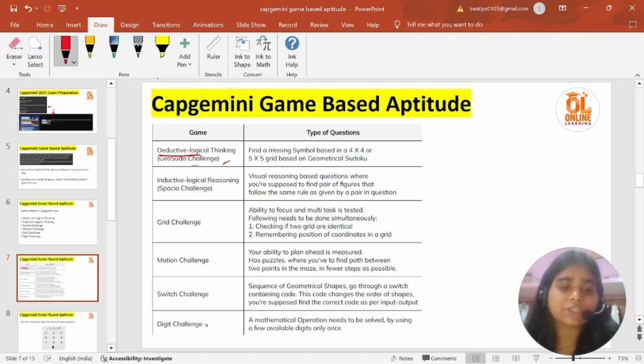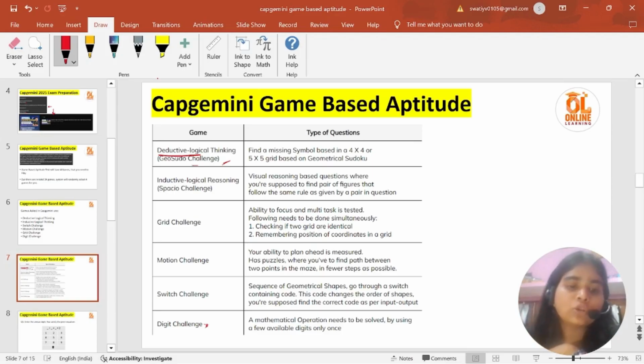Like this, we have different games. In the digit challenge, you have to apply different operations on numbers and get the result. Let's say something multiplied by something minus something is equal to 2. You have to find which number multiplied by which number, then minus any number, gives the answer 2.